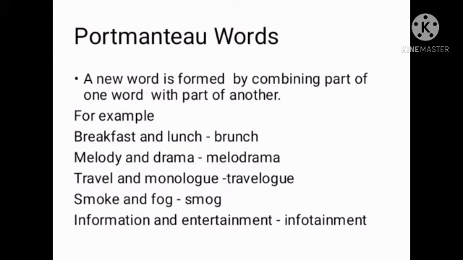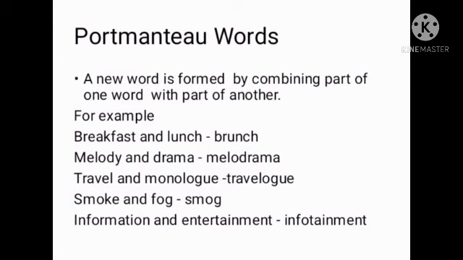For example, brunch. The word brunch is formed by combining part of breakfast and lunch. Then melodrama by combining melody and drama. Then travelogue by combining travel and monologue. Smog by combining smoke and fog. Infotainment by combining information and entertainment. And we have many more examples.